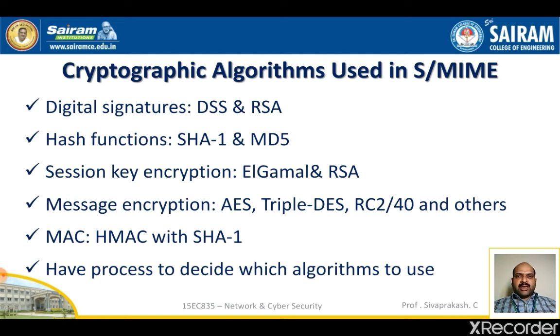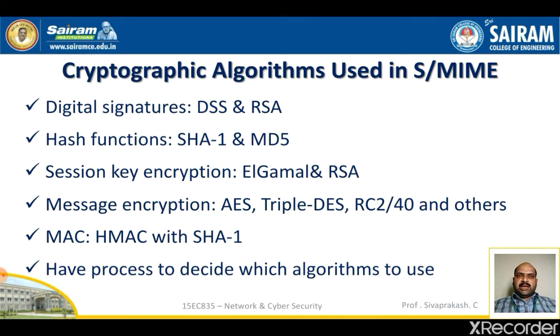Secure MIME incorporates three public key algorithms: digital signature standard, DSS and RSA, and as hash functions SHA-1 and MD5, and session key encryption as ElGamal and RSA. Message encryption may be AES or triple DES and some other formats, and the message authentication code may be an HMAC with SHA-1.